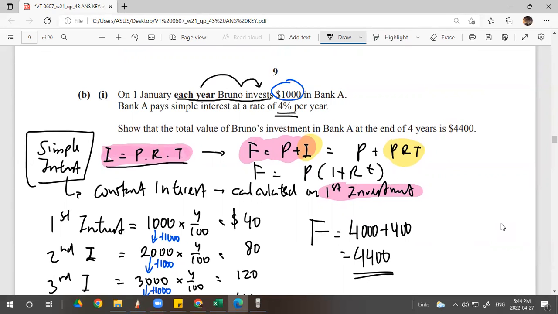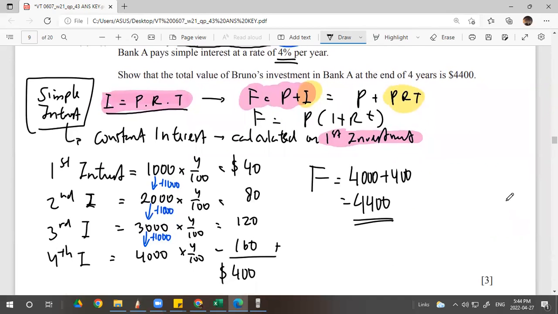So in the second year, Bruno adds his savings, his investment. I is interest, right? Interest, not investment. So the present value of the second year is added up to 2,000. You multiply by the simple interest, 4% per year, $80. And the third year, he also puts in another 1,000, right? So add 1,000, 3,000 times 4%.